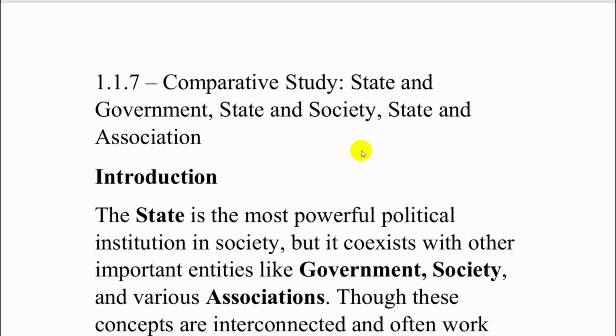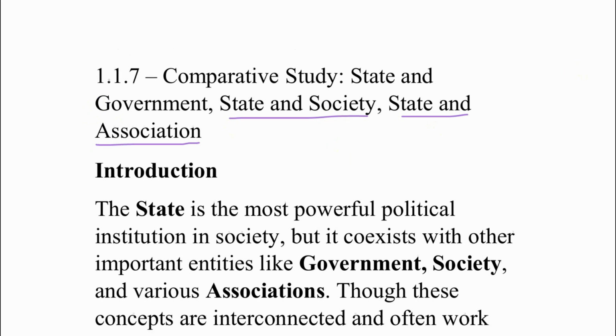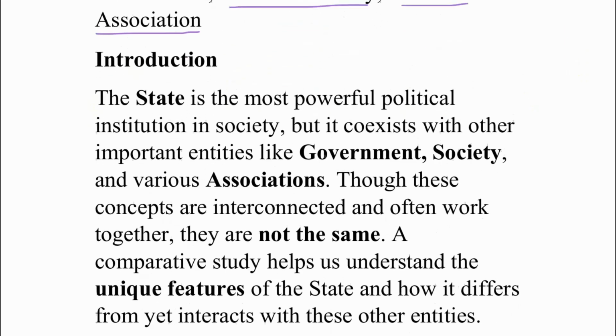Let's start with the topic number 1.1.7, which is the comparative study between the state and government, state and society, state and association. So, in this topic of module 1 from political science, we are looking between what a state is, what a government is, society, and association. So you are going to compare state against all of these other institutions.